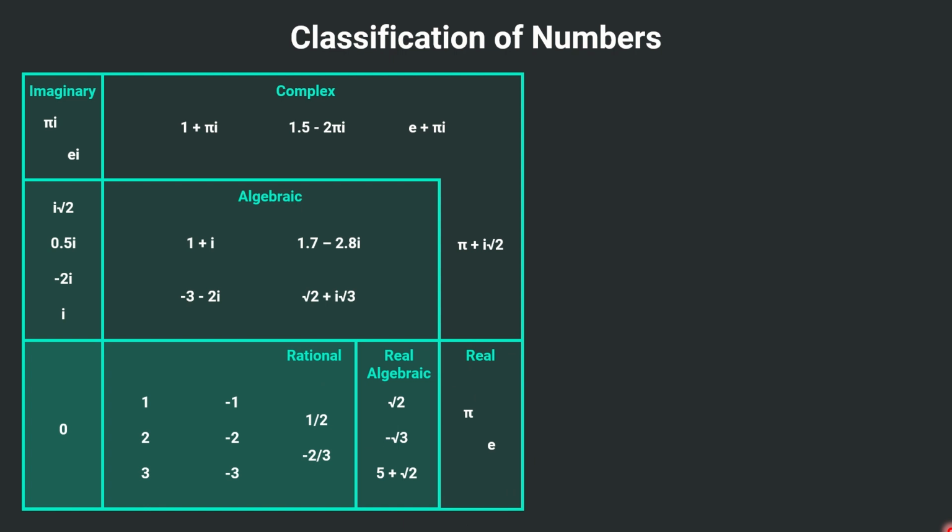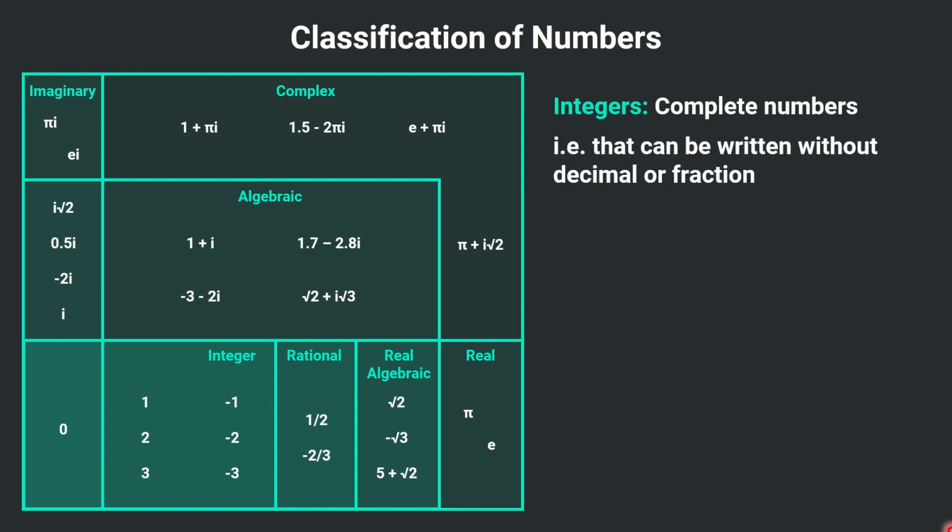Let's classify our numbers more. This part, as you can see, these are the complete numbers. These complete numbers are represented as integers. What are the integers? As we just mentioned, these are the complete numbers, so these numbers can be written without any decimal or fraction part. Now this part which we have just highlighted, we have ignored the negative part. This part is called the set of whole numbers.